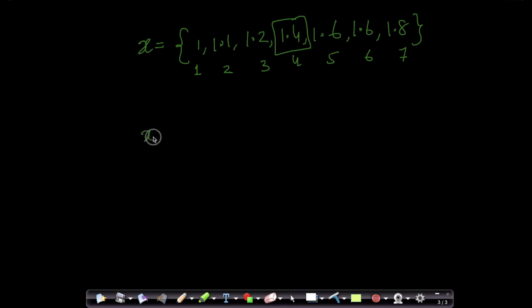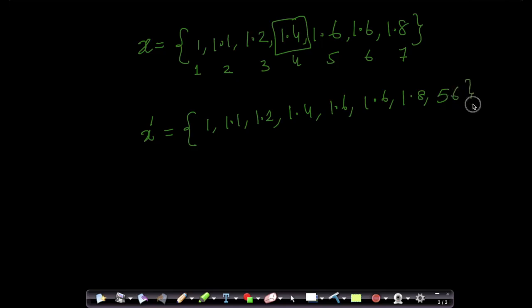Now let's create a new data set, x dash, which is exactly the same numbers: 1, 1.1, 1.2, 1.4, 1.6, 1.8, and let's assume I have a number which is 56. Obviously, this is an outlier, because all these numbers are between 1 and 2 except this one.